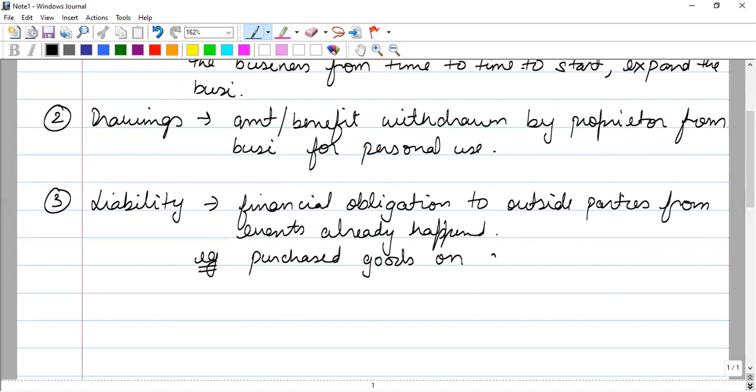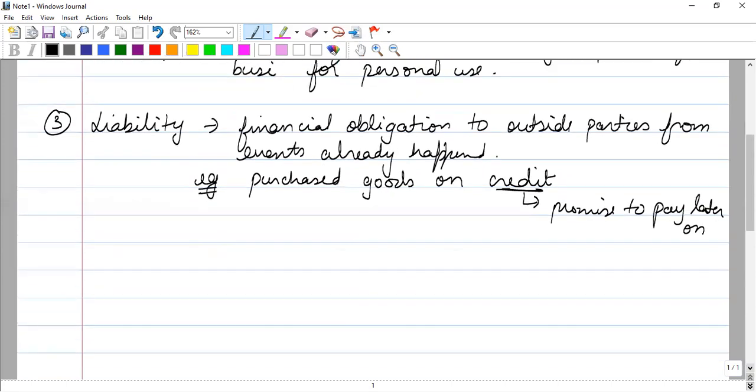on credit. Credit means promise to pay later on. He has purchased some goods from the third party and promised him that he will be paying him later on. That will become the liability of the business because he has to pay to the third party, to the outside party later on.